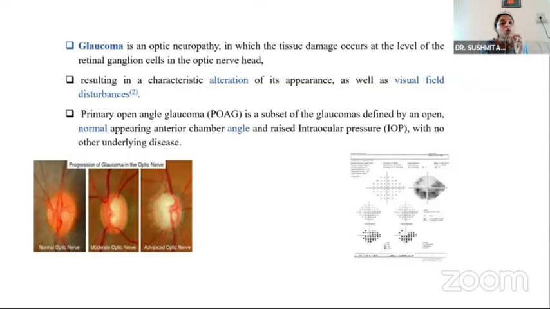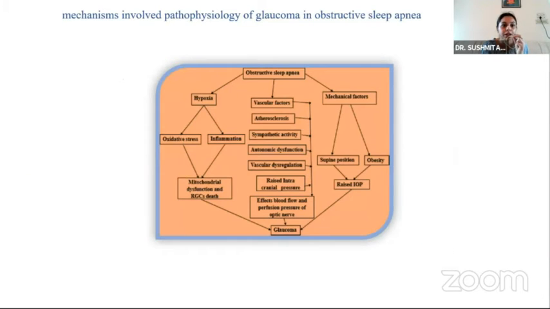On the other hand, glaucoma is an optic neuropathy which causes tissue damage at the level of retinal ganglion cells in the optic nerve head. Thereby, it creates alteration in the structure and appearance of the optic disc, as well as severe visual field disturbances. It is a subset of glaucoma where there is a normal appearing, open anterior chamber angle, and it may or may not be accompanied by raised IOP as well.